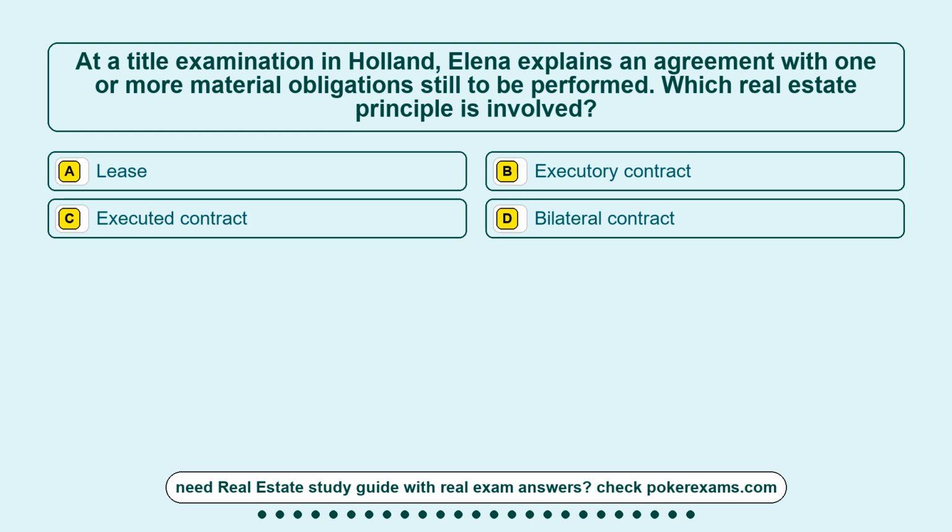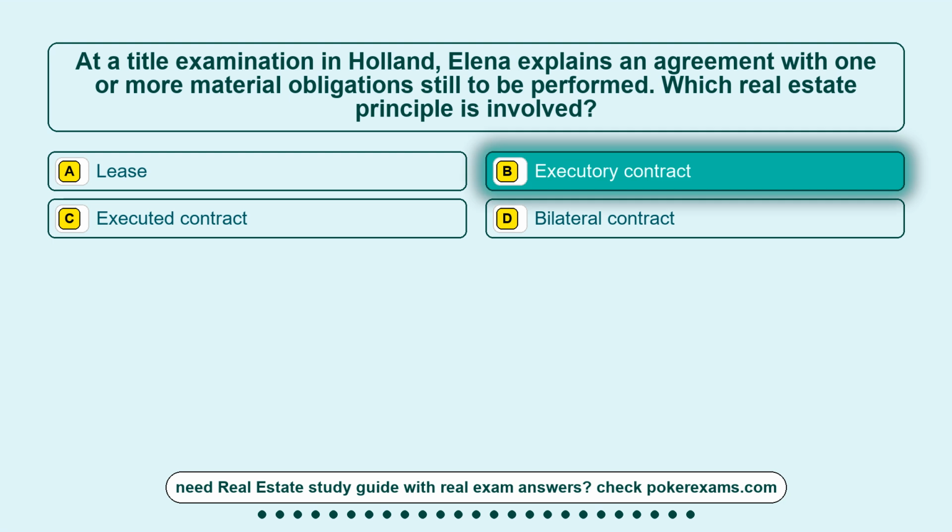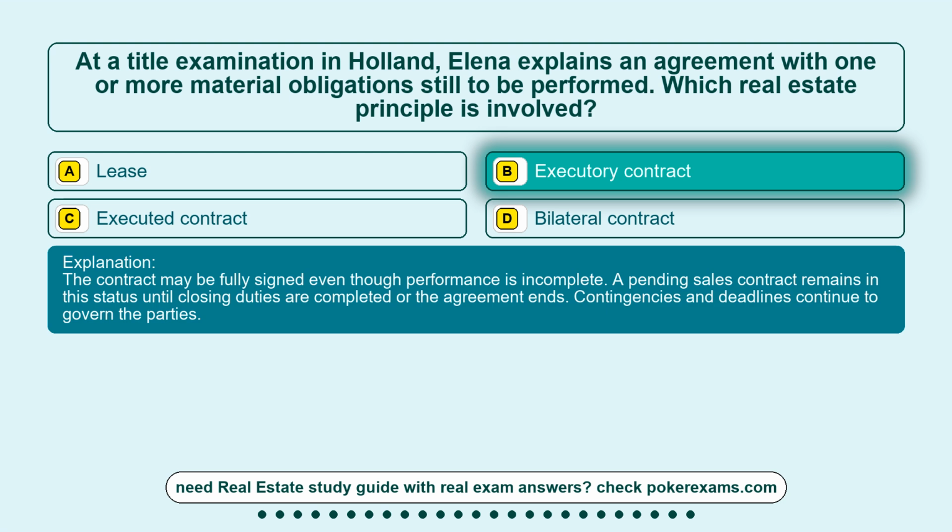Question 8. At a title examination in Holland, Elena explains an agreement with one or more material obligations still to be performed. Which real estate principle is involved? Option A, lease. Option B, executory contract. Option C, executed contract. Option D, bilateral contract. The correct answer is option B, executory contract. The contract may be fully signed even though performance is incomplete.